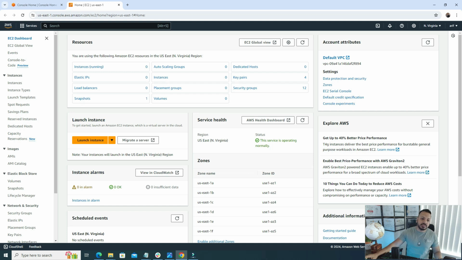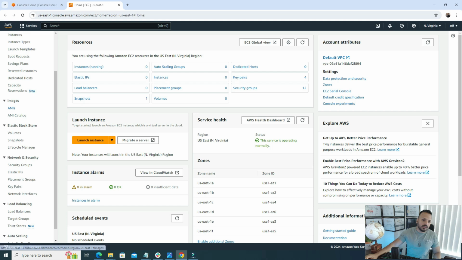So first thing first, whenever we are talking about servers in the AWS ecosystem, we call them instances. So instances equal servers. And the next thing is that here we can launch instances, like we can select the instance type. Suppose for a workload we need an Ubuntu server or Windows server or some other version of servers. We can have it because all the AMIs or images are pre-built, so you just select one and you can create servers within a few minutes, which is super powerful. So from here we can see the instance configuration types, and we have images where we can select the image which is more appropriate for us.